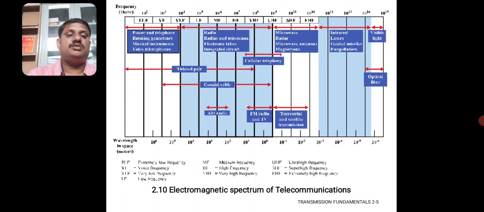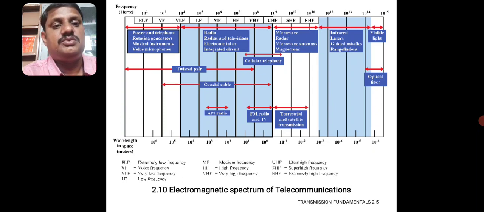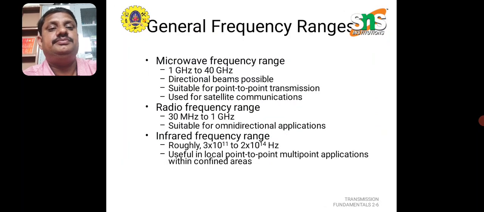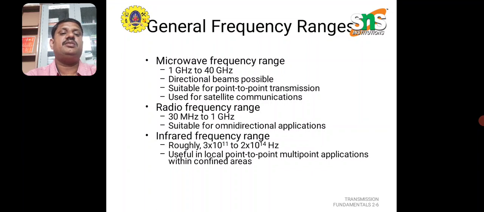This is the electromagnetic spectrum in telecommunication, where we use gigahertz ranges. The general frequency ranges are microwave, radio frequency, and infrared, and depending upon the specific application they can change. In the microwave frequency range, directional beams are possible, suitable for point-to-point transmission and also satellite communication. In the radio frequency range, about 30 MHz and above, it is suitable for omnidirectional applications. And roughly we can use the infrared frequency range.